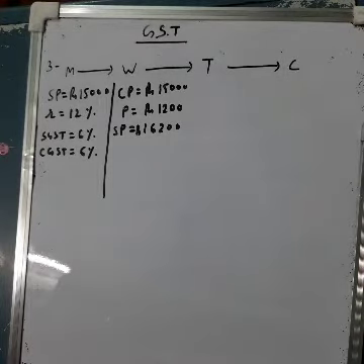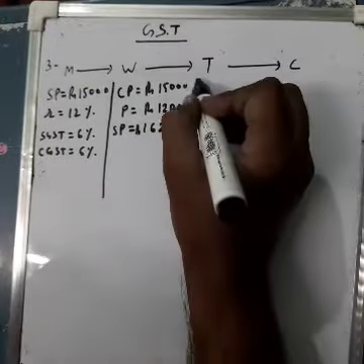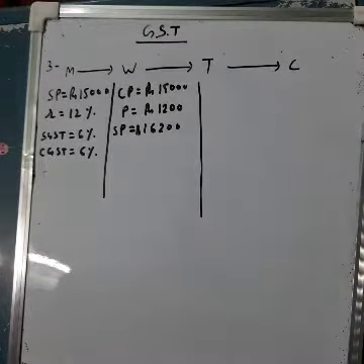So 15,000 plus 1,200, 16,200 is the selling price. Now, what will happen? He will pay some tax, but right now I am going to tell you what the trader will do.